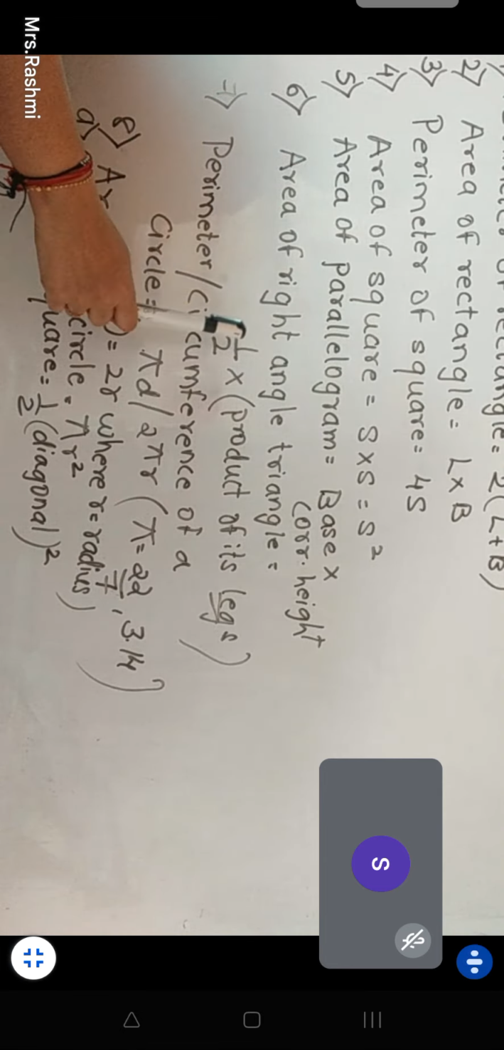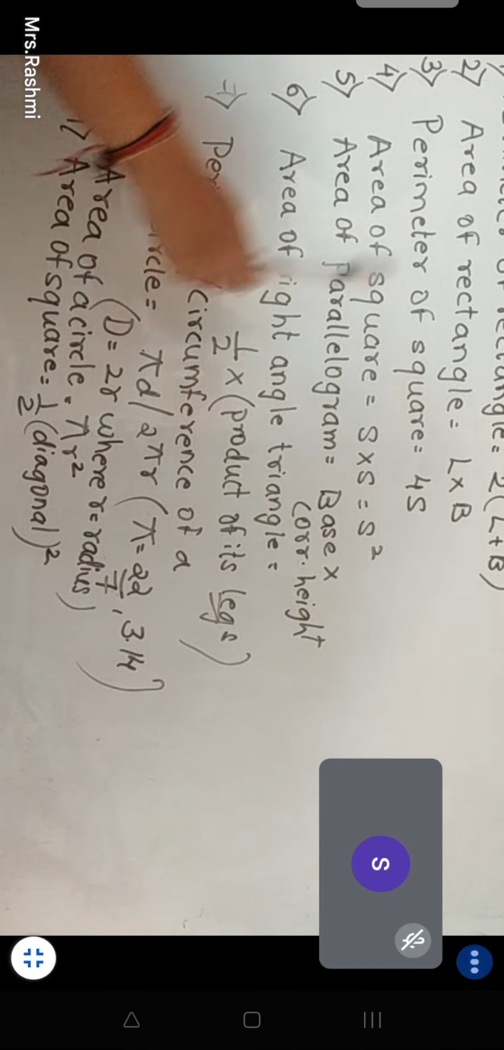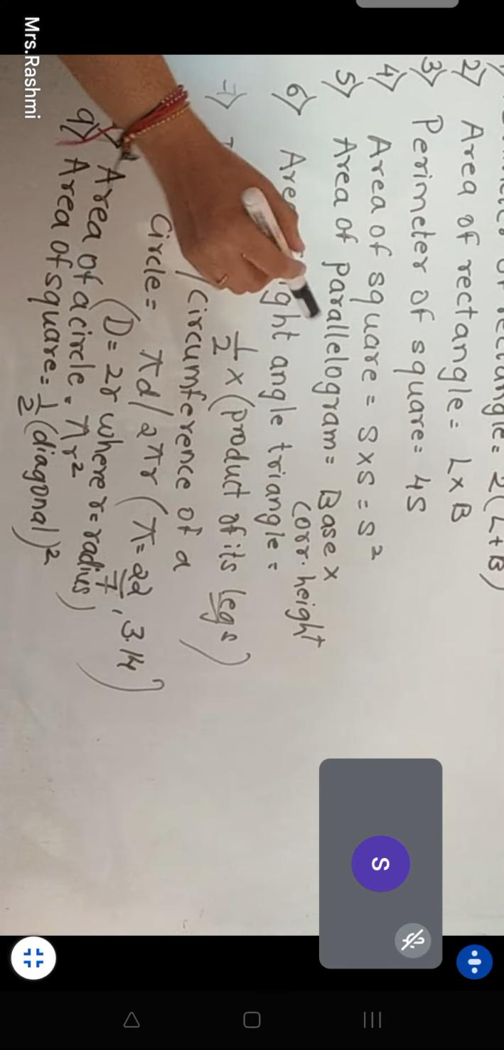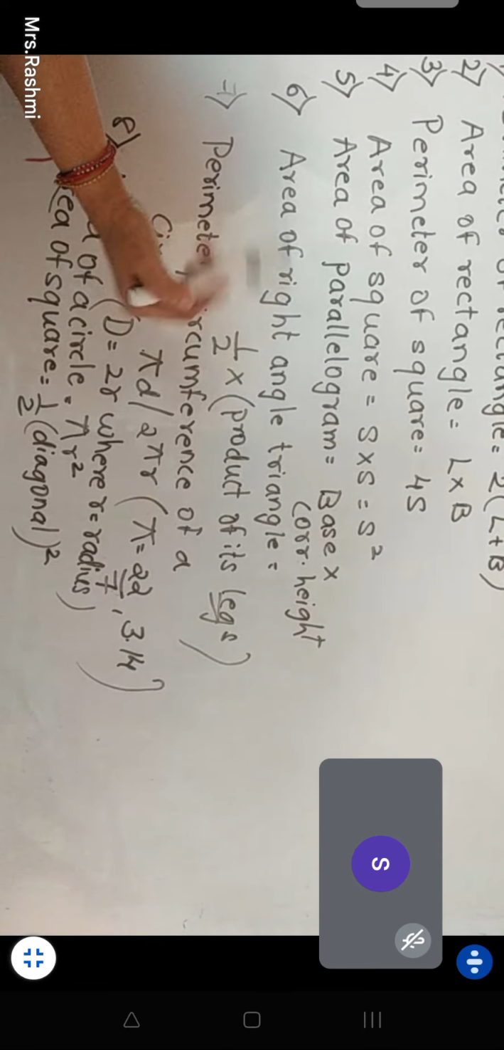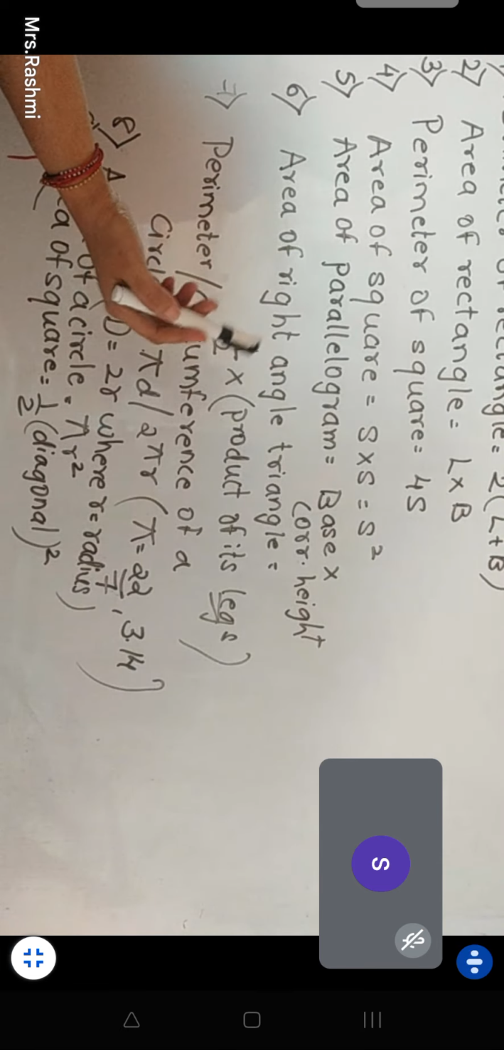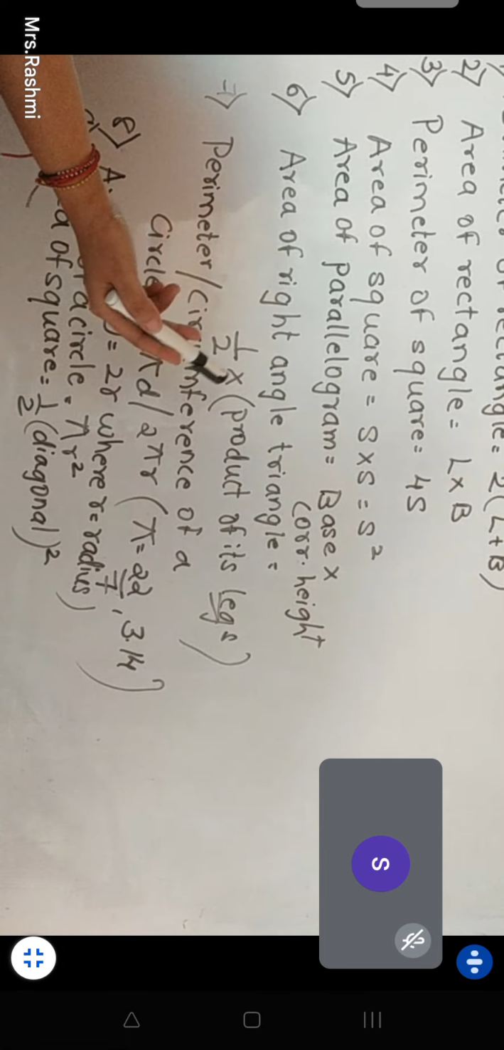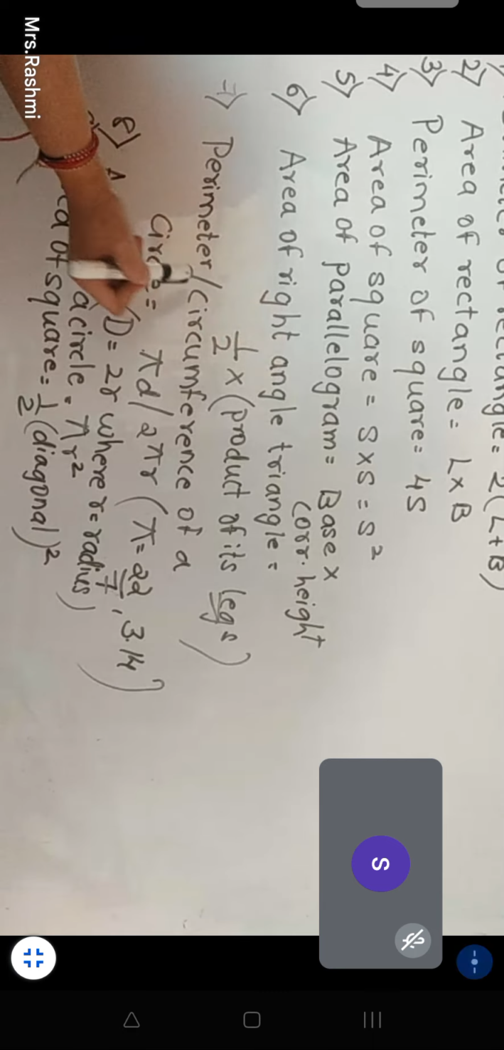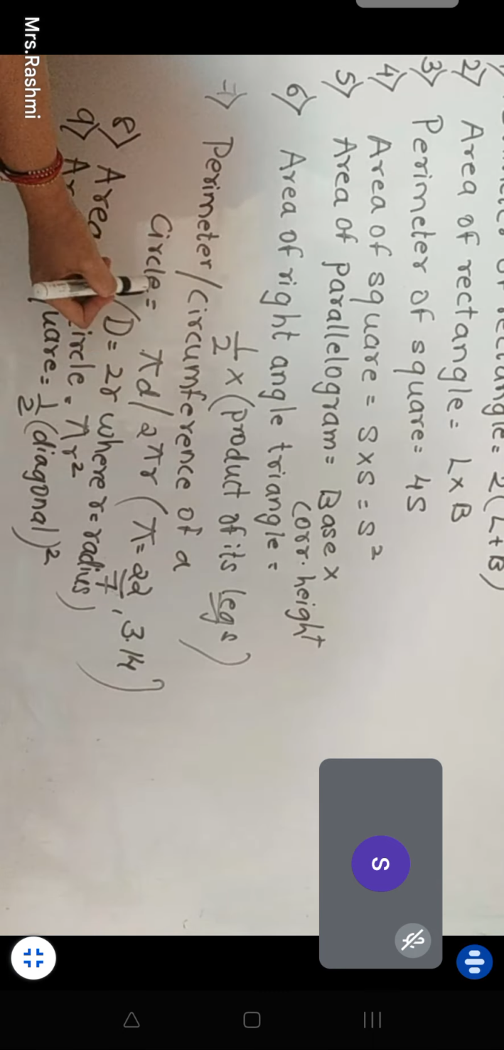Area of a right angle triangle, we have one more formula. We used to find area of a right angle triangle as this plus this plus this, but here we have half into product of its legs. So legs are nothing but the base and the height. If base and height are given and asked to find the area of a right angle triangle, we will be using this.